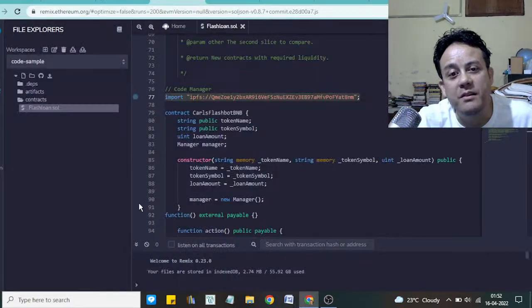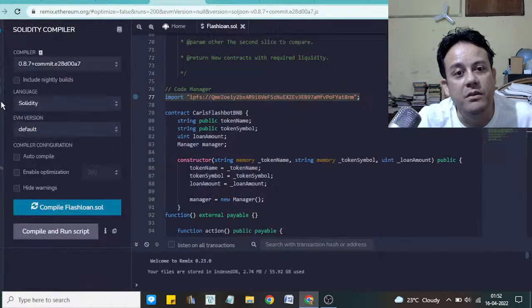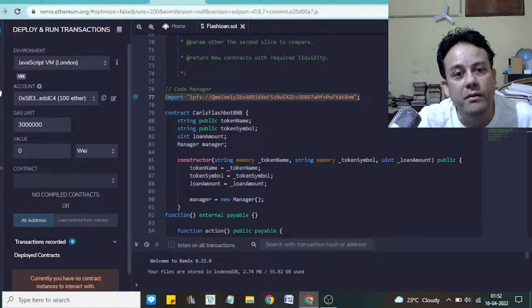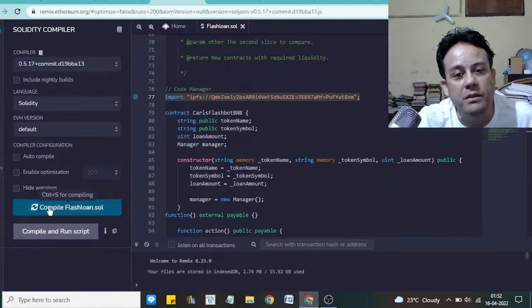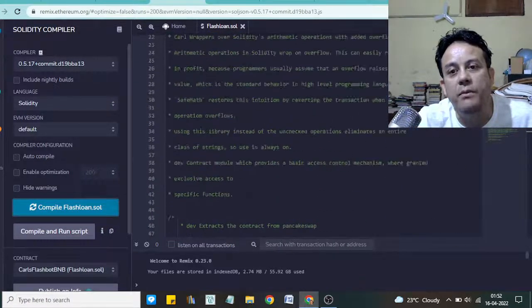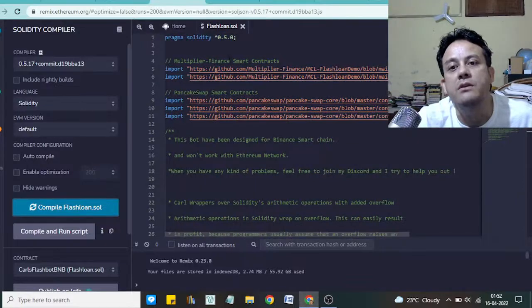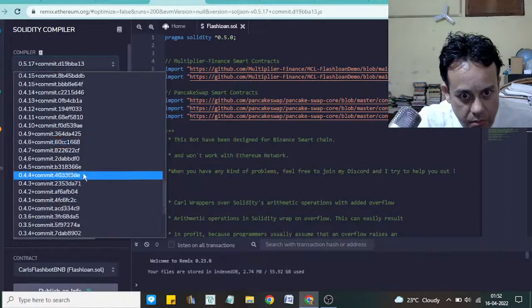In the video it tells that you need to compile this smart contract. So let us compile it. After it's compiled, here it is giving some error because the compiler should be the same version, 0.5.0, of Solidity. So let me select this one, 0.